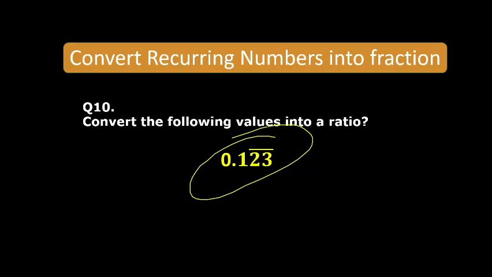122 upon 99 is wrong. 122 upon 990, Mehak is right. Vijendra, Chanchal, Anjali, Pankaj, very good. I think 0 will also come at the end.